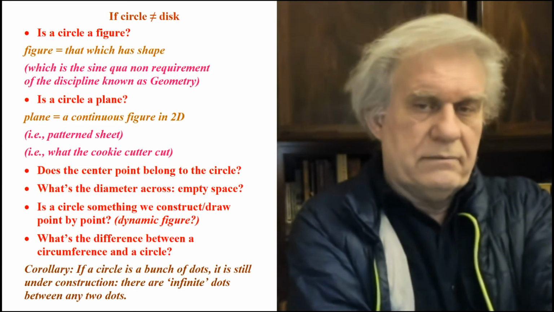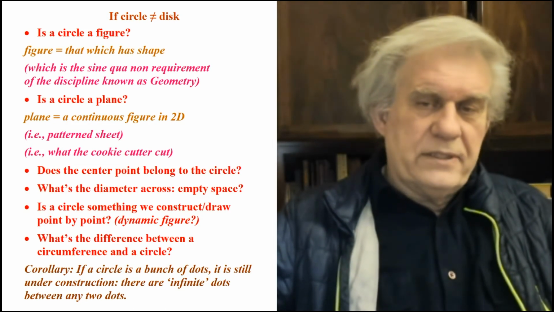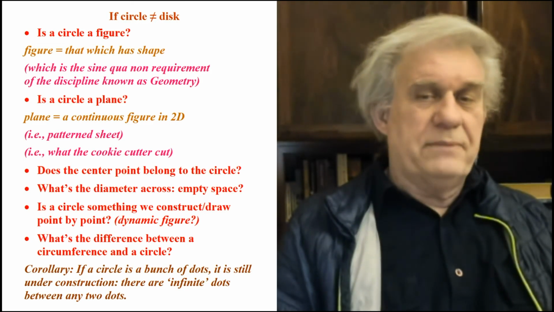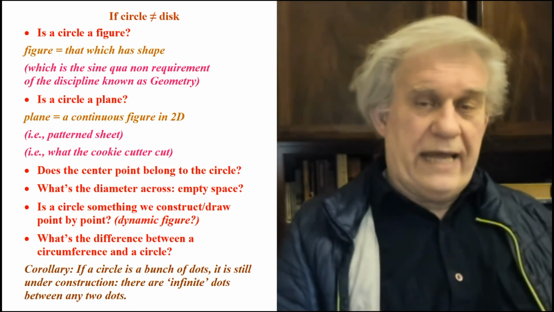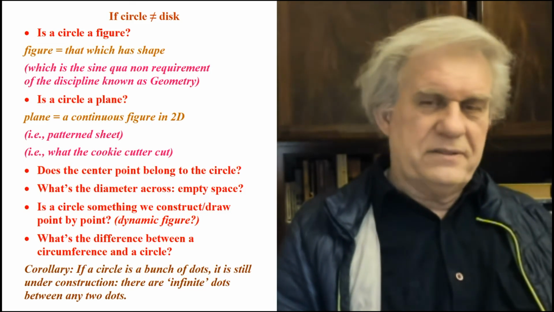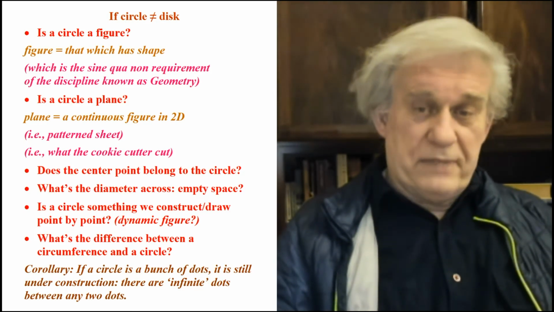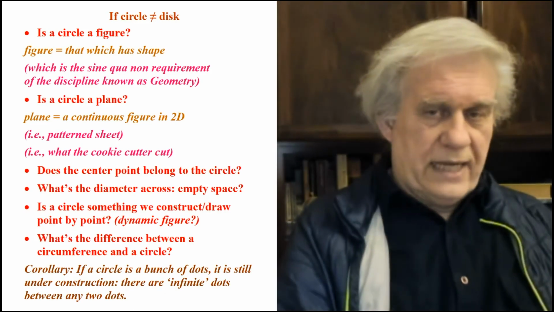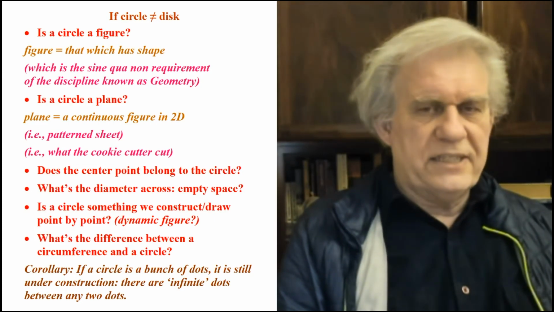Is a circle a plane? I mean, is it a continuous surface, for lack of a different word. A sheet of paper, we say, is a surface. And when it lies flat against the table, we say that both the table and the paper are flat. That's when we use the word flat. We don't put a little string around in a circle and say it's flat. We don't usually use the word flat in terms of a little string that's rolled around. We use it when we talk about a surface, a plane, like squares, like triangles, like circles, like this. That's what a plane and what a figure and what a shape is.